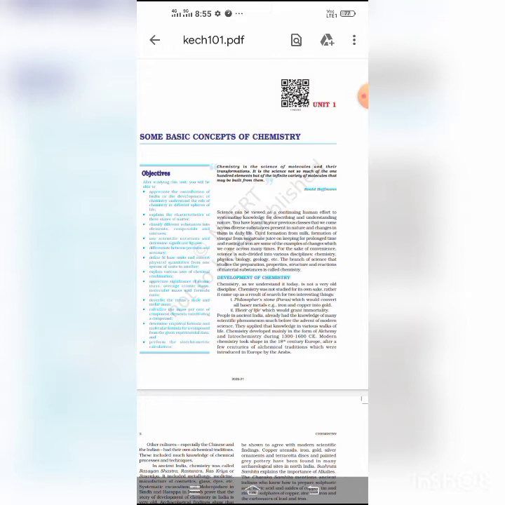So if a substance cannot be broken down into yet simpler substances by any means known to chemists, it must be classified as an element. Thus, an element is the simplest form of matter which cannot be split into simpler substances by any physical or chemical method.